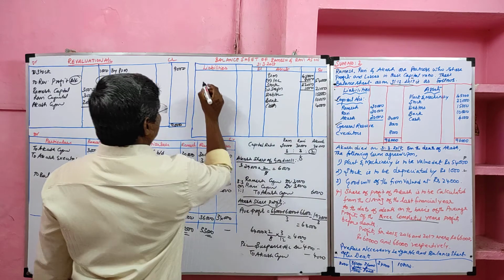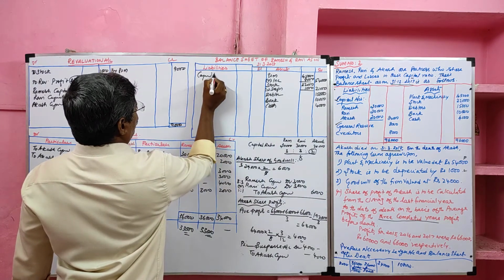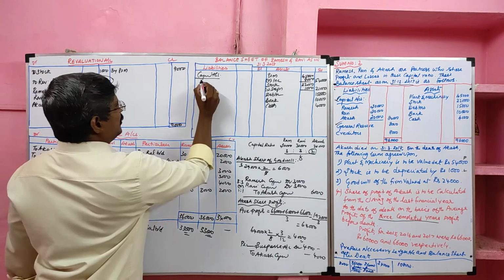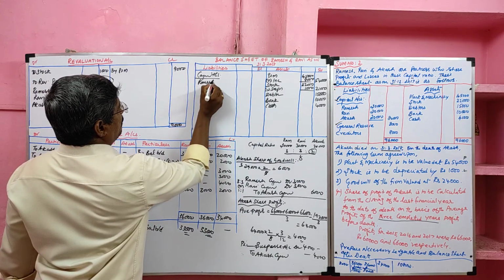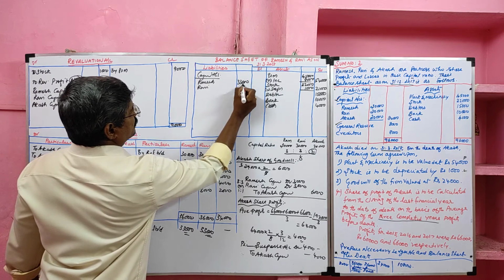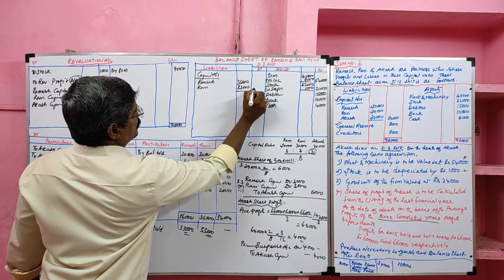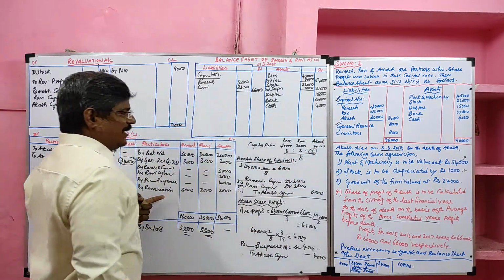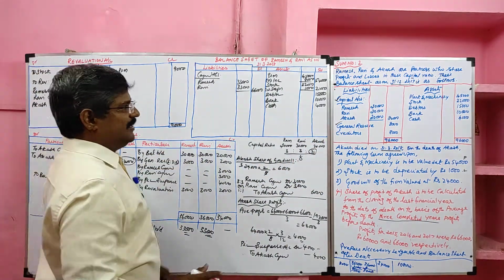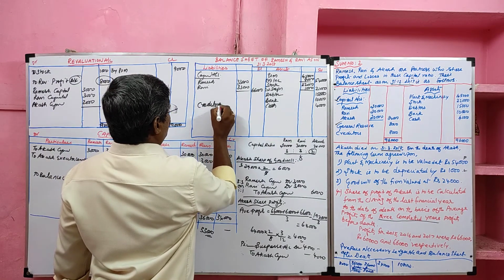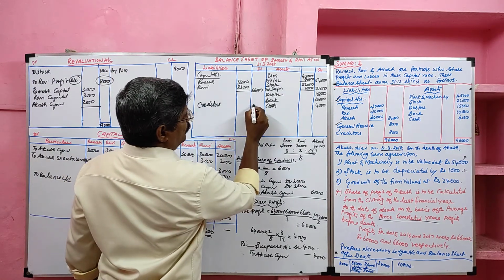Then move to the liability side. Capital. We have to record the continuing partner capital, namely Ramesh and Ravi, 33,000, 33,000. So total 66,000. General reserve transferred to the capital account, it will not come to the new balance sheet. Creditor will be recorded in the balance sheet. Since no adjustment, we can record old value 8,000.